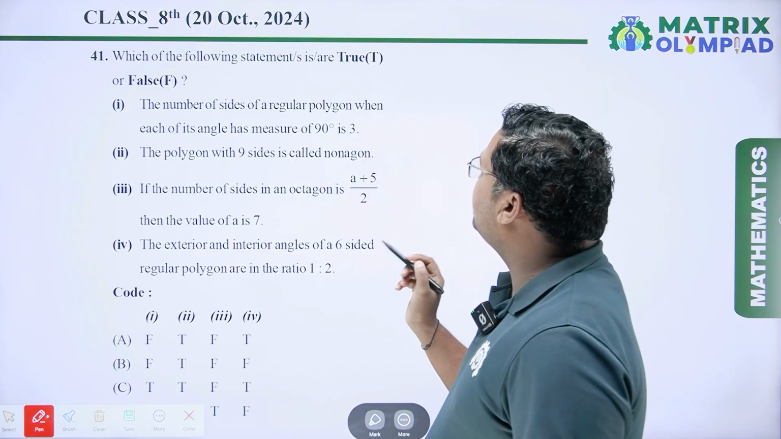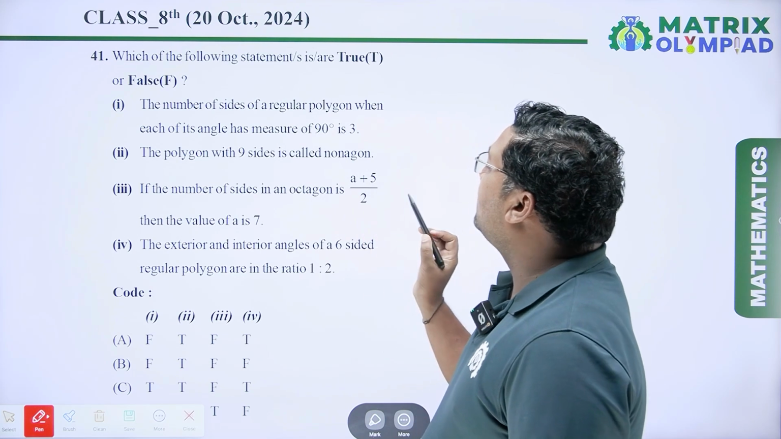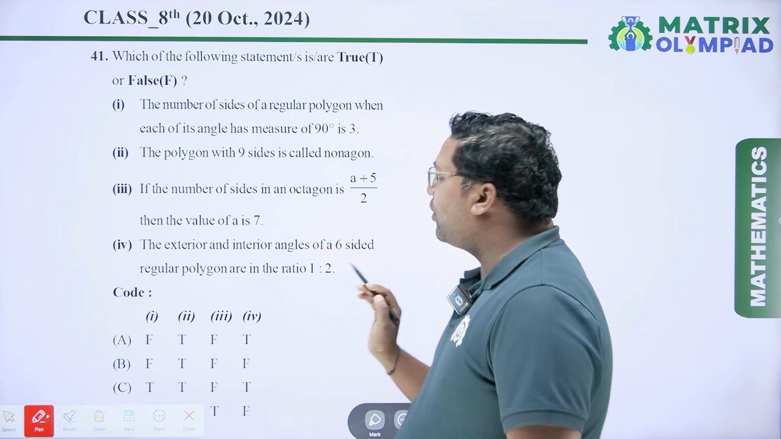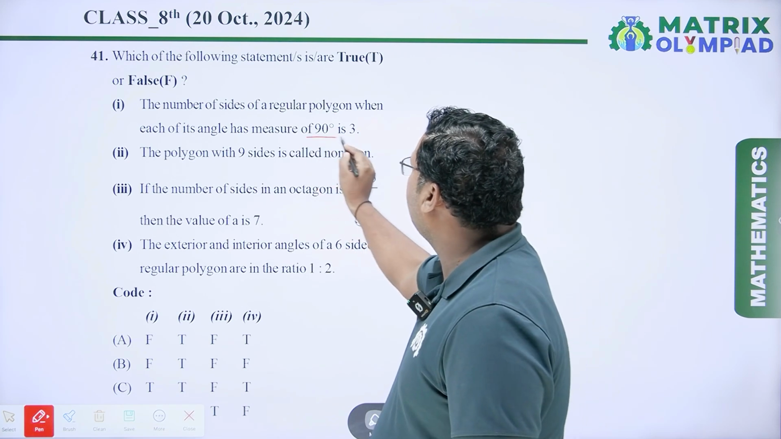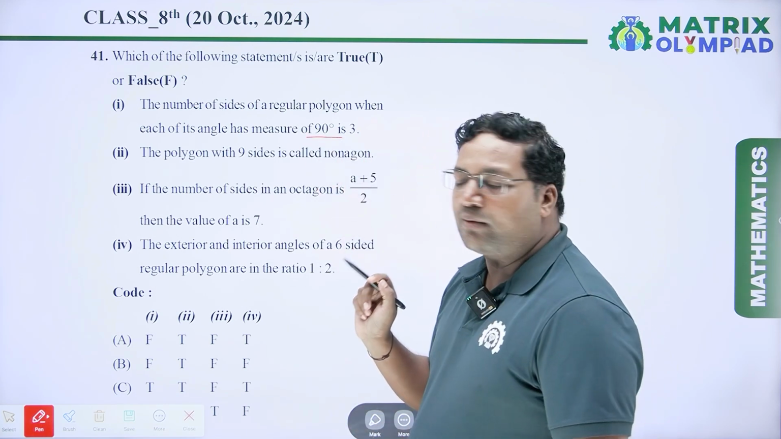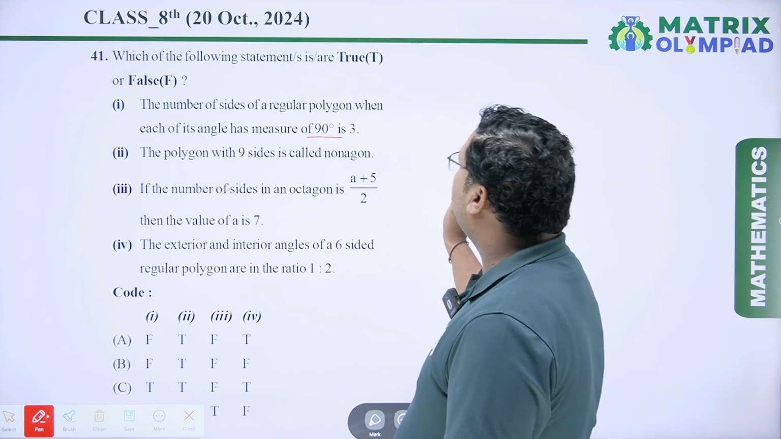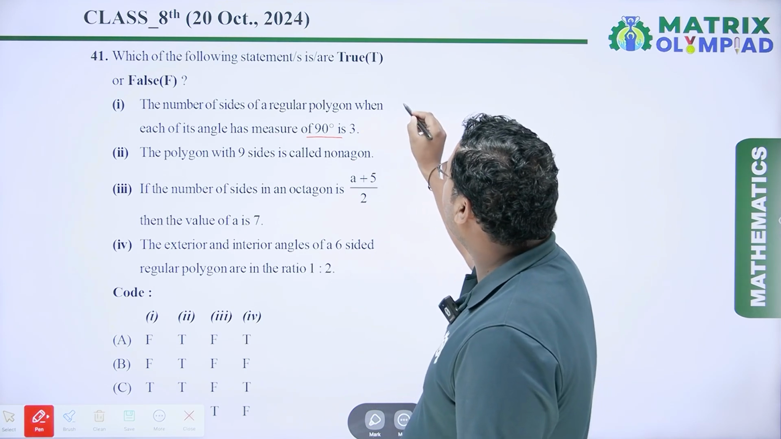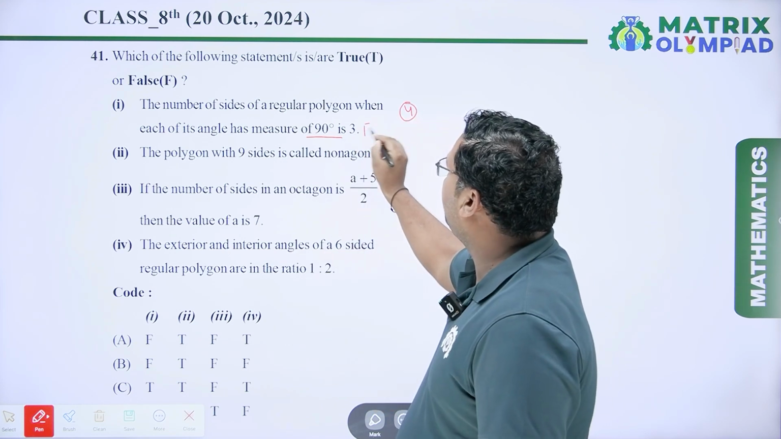Which of the following statements is true or false? The first statement is: the number of sides of a regular polygon when each of its angles has a measure of 90 degrees is 3. When we have to calculate the number of sides and each angle is 90 degrees, then the number of sides is 4, and here it is given 3. So it is a false statement.